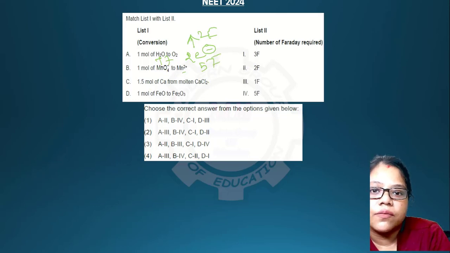And for calcium you have 3 Faraday, and 1 mole of FeO to Fe2O3 you have 1 Faraday, because Fe from +2 is going to +3. So according to that, if you match it, the answer will be 1.